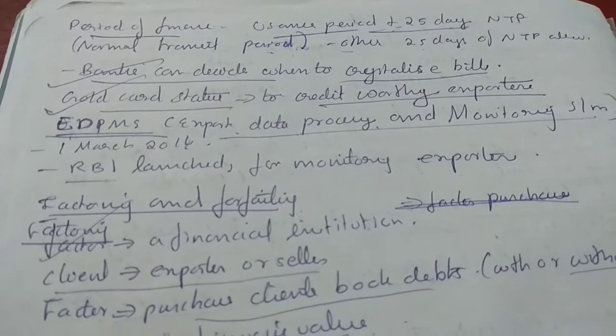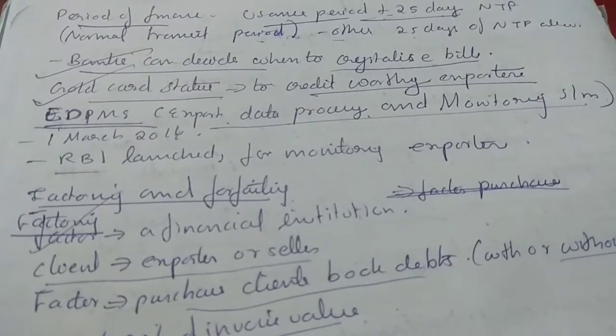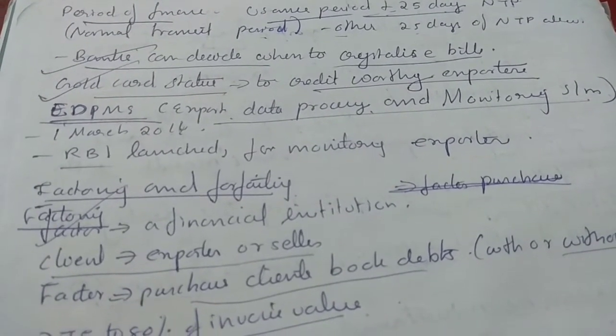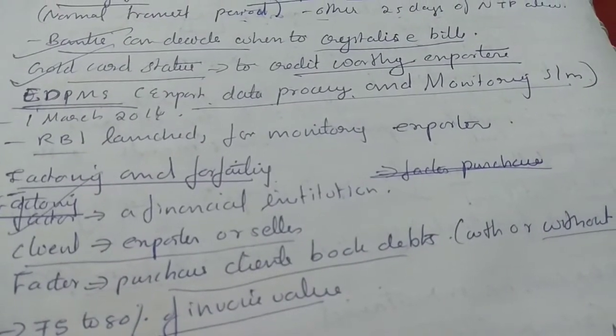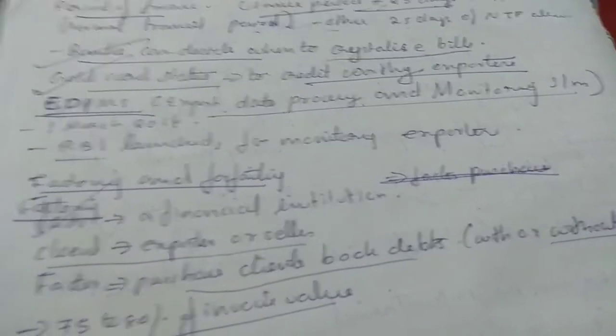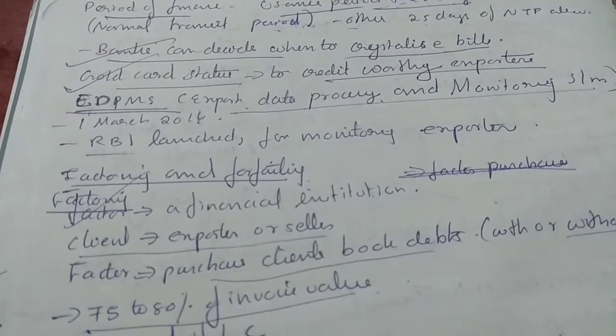Banks can decide when to crystallize bills. Now, gold card status to creditworthy exporters. This is given to only creditworthy exporters. EDPMS is Export Data Processing and Monitoring System. It was introduced on 1 March 2014.